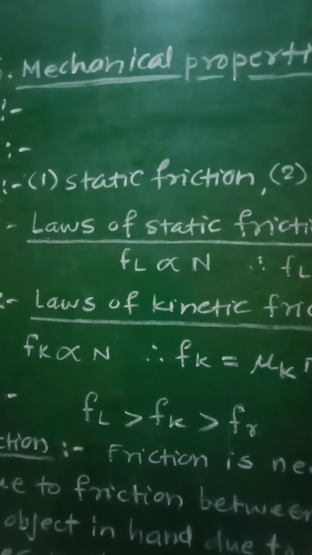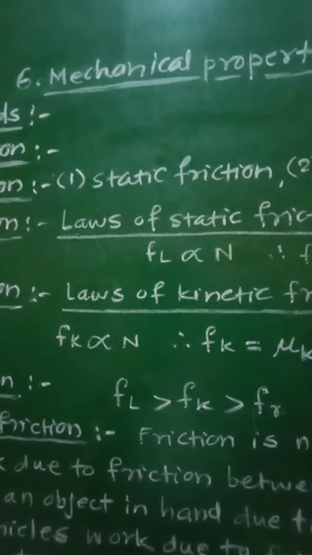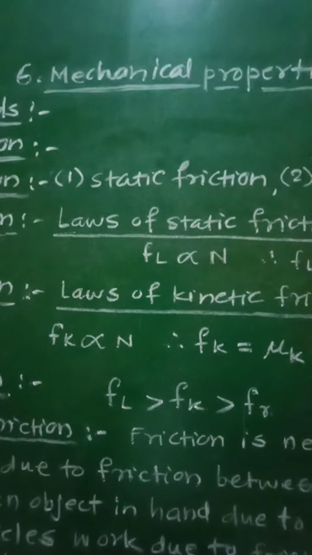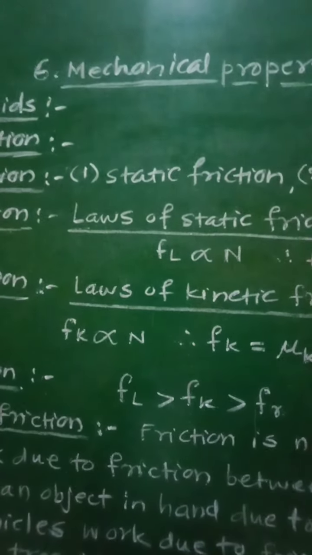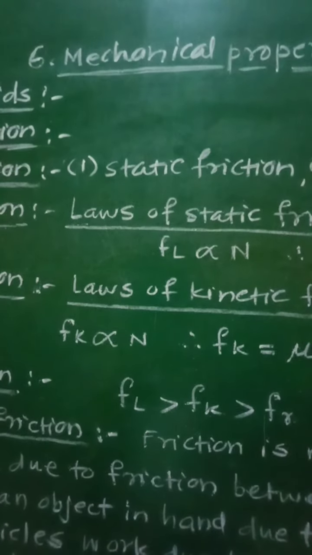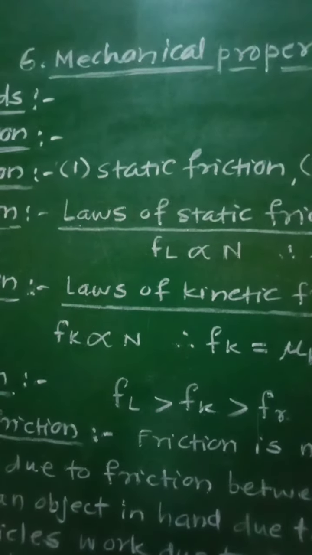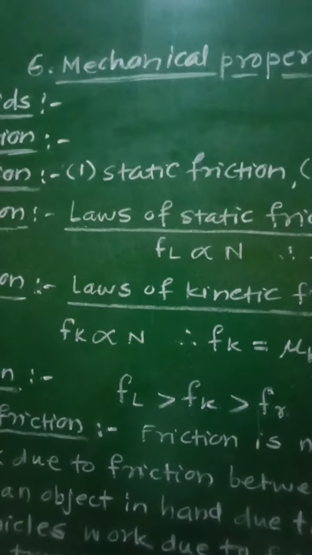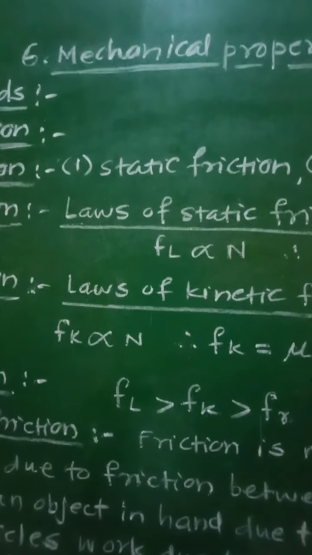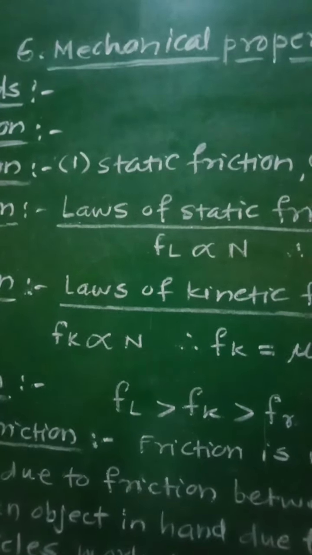Laws of static friction. In all there are three laws related with this static friction. First law is stated as the limiting force of static friction, that is FL, is directly proportional to the normal reaction N between the two surfaces in contact.